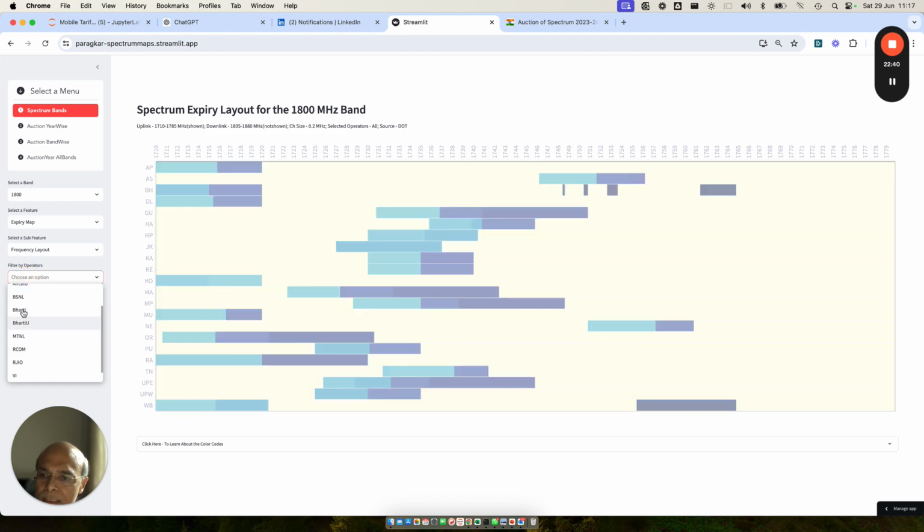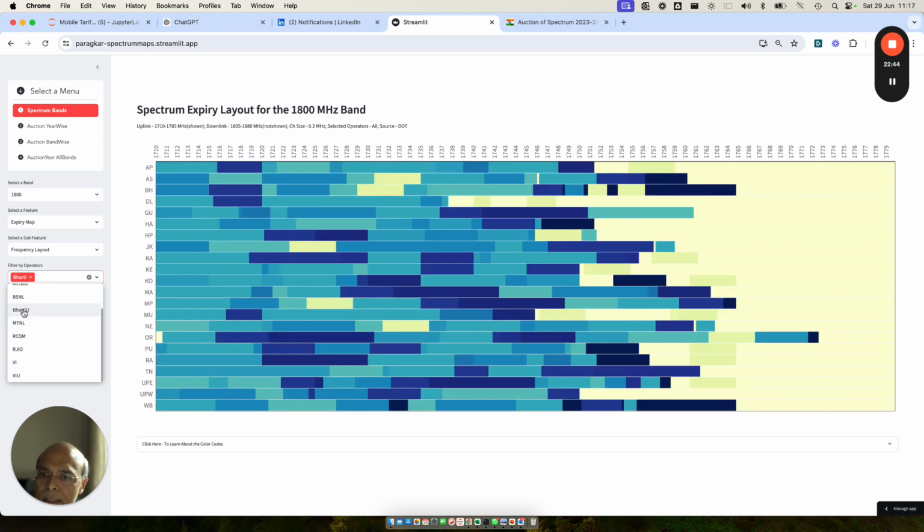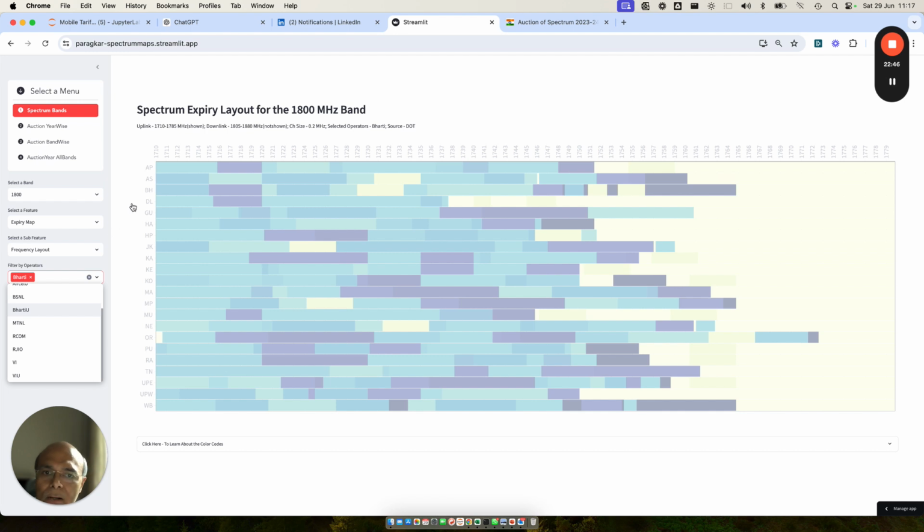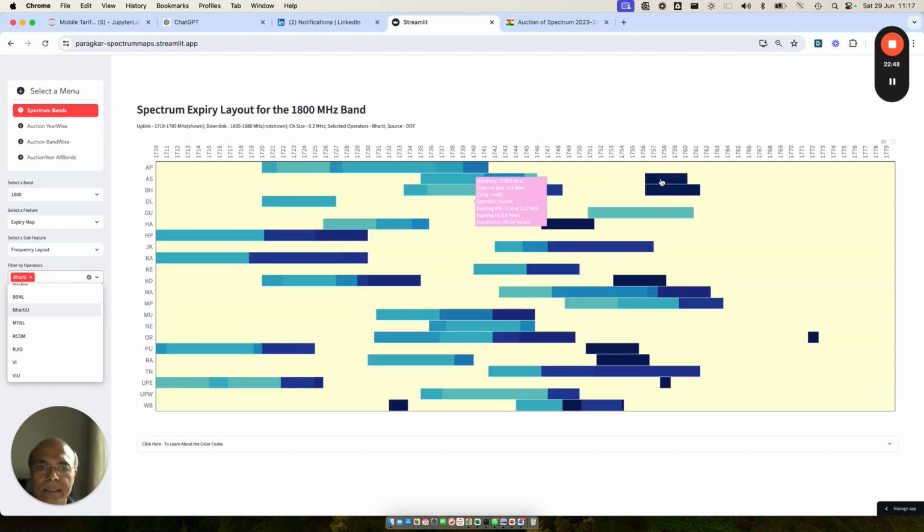Now, as regards Bharti, let's look at Bharti's situation. If I look at how the assignment has been made for Bharti, you will find that Bharti also will need certain realignment. Here is the assignment for Bharti: this is Haryana, this is Assam, and this is Bihar.